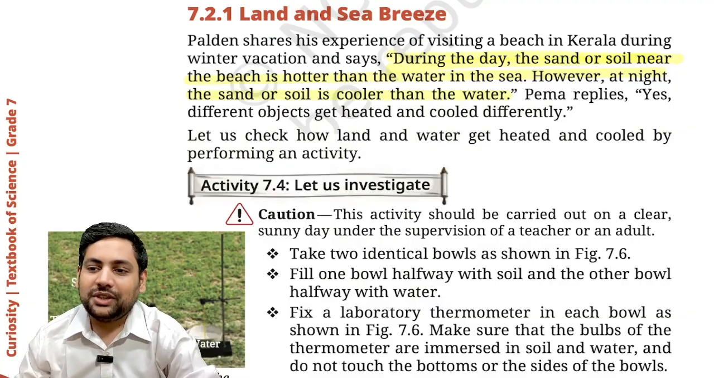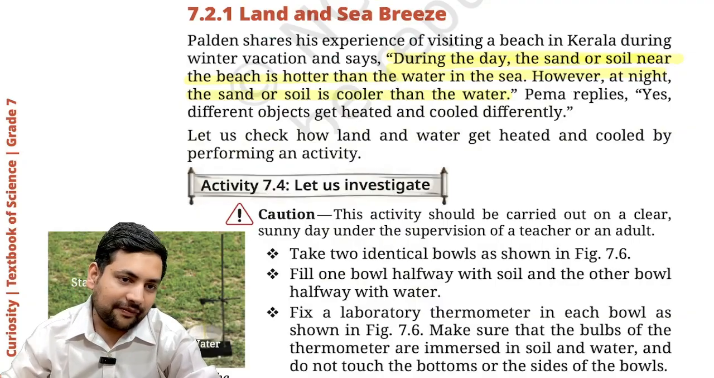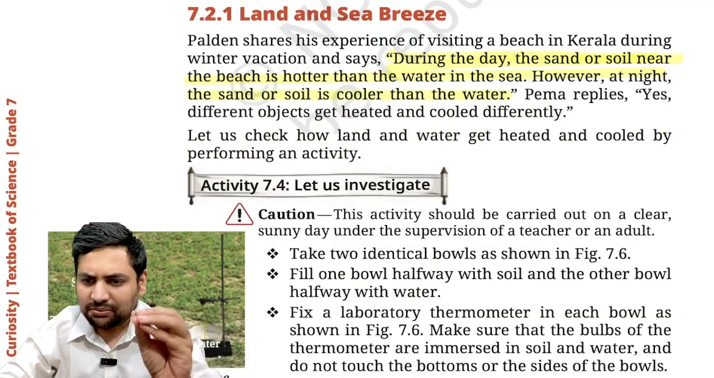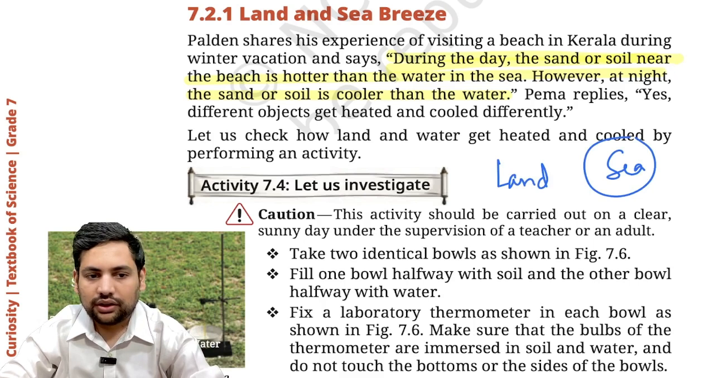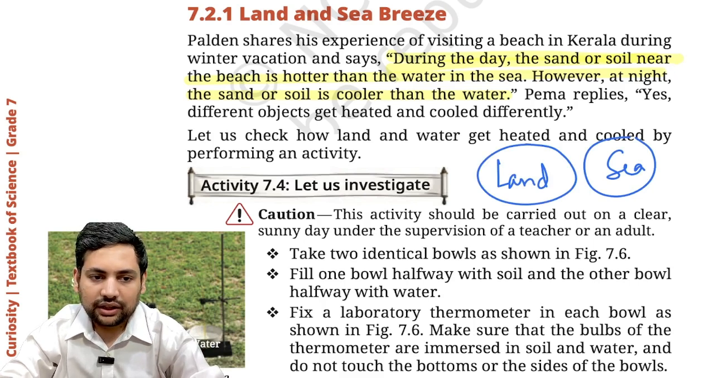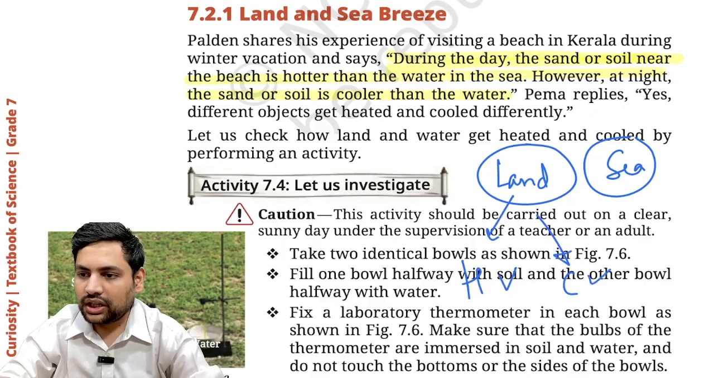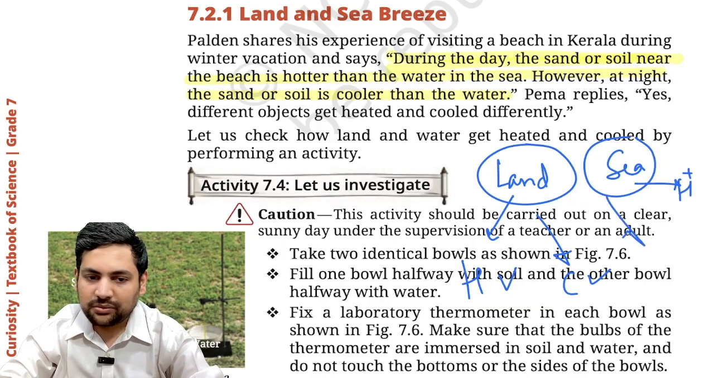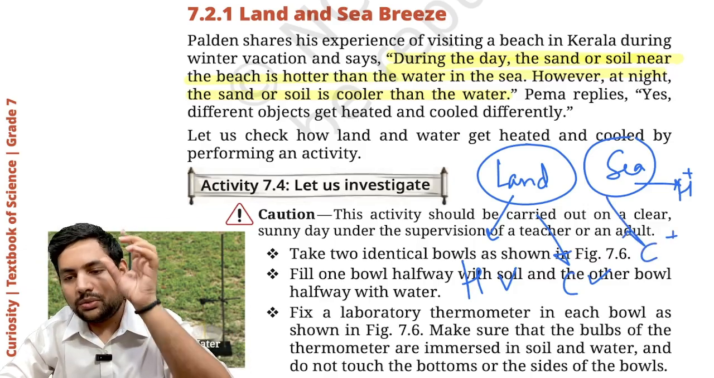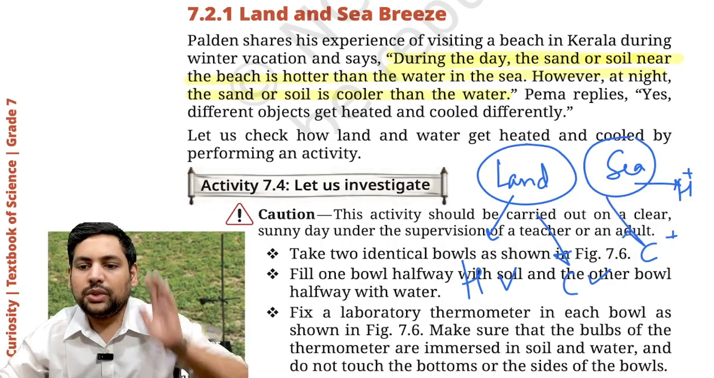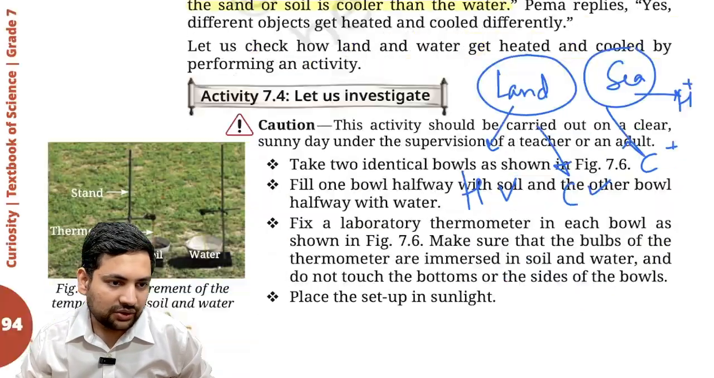Then it talks about land breeze and sea breeze. Okay. See, very simple concept. You will understand in one line. So basically, land, sea. The property of land is that it gets heated quicker and it gets cold quicker. Sea takes time to get heated and takes time to get colder. So for sea everything will be a slow process. For land everything will be a fast process.